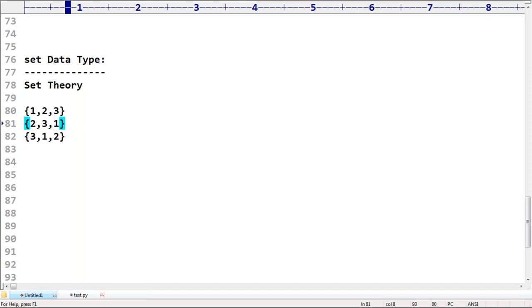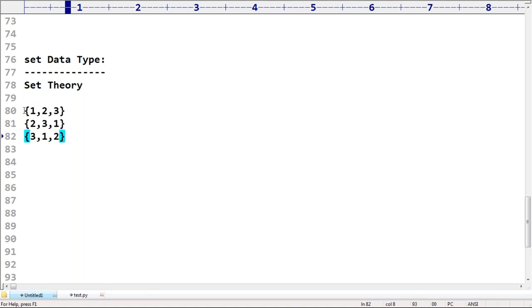According to set theory in mathematics, all these things are equal, because in the case of sets, elements are either present or not. It never talks about order. Remember that. Once I'm using the word set, there is no question of order. All the elements are the same.